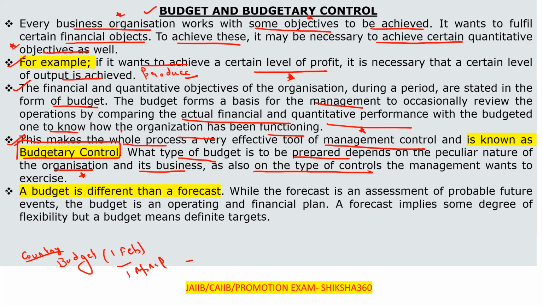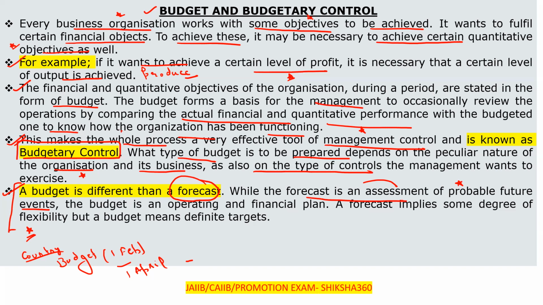A budget is different from a forecast. In a forecast, we can imagine that this will happen. While the forecast is an assessment of the probable future events, please remember this line, it is very important. Sometimes they will ask a question in the examination on the basis of that. The forecast is an assessment of the probable future events, that is, what will happen, which we can imagine will happen at that time.